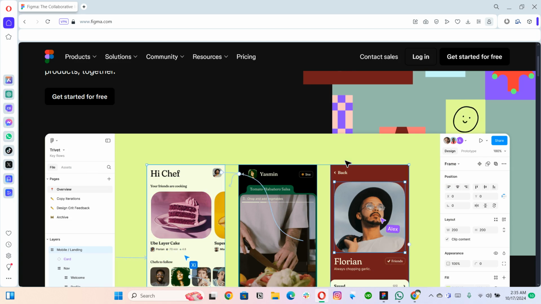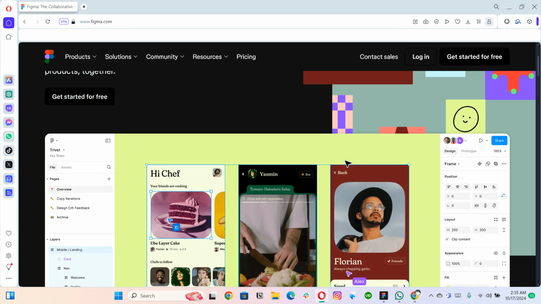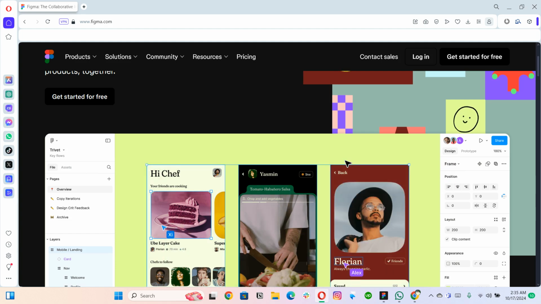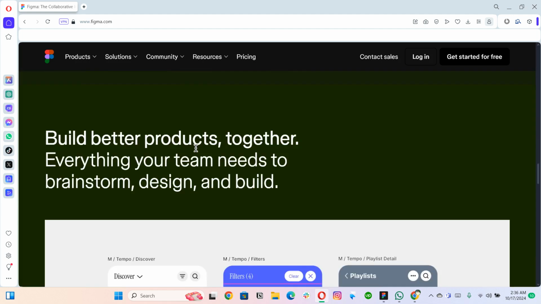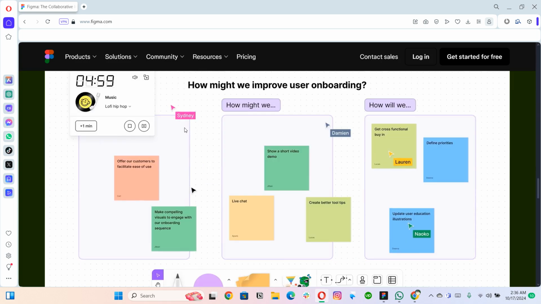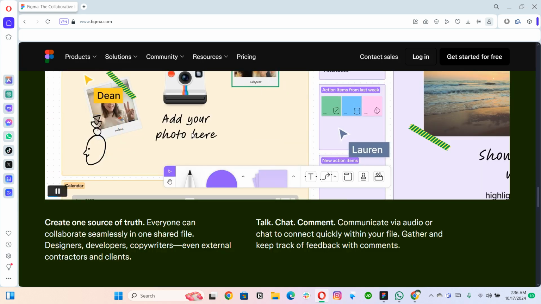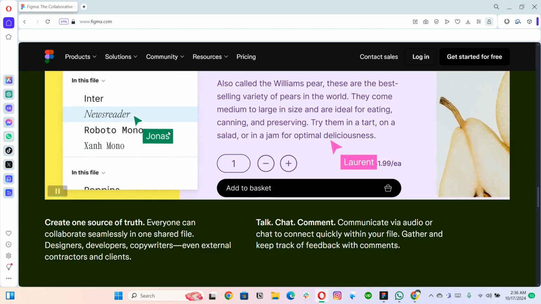If you know how to hand off a file to the developer as a designer, then working with the developer is going to be very easy, and the clash between the developer and the designer is going to be minimized. But yes, we will cover that part as well, like how the development mode of Figma works, right? Along with that, Figma has a community as well, a great resource, where you can find millions of resources to learn, practice, and everything. We will cover that part as well.